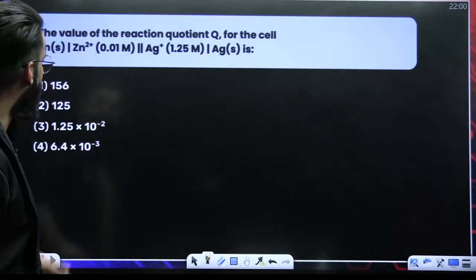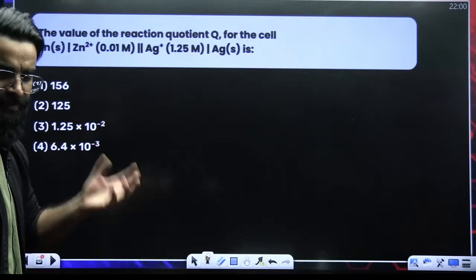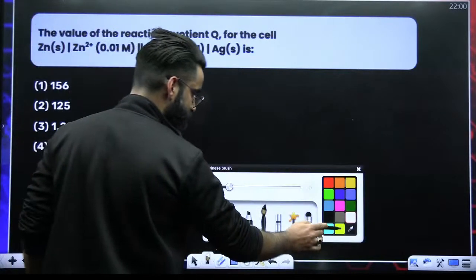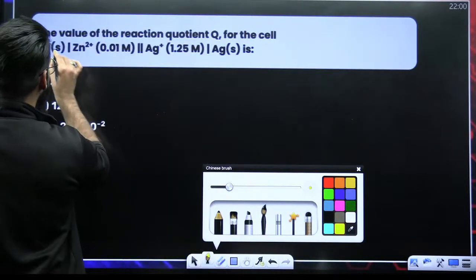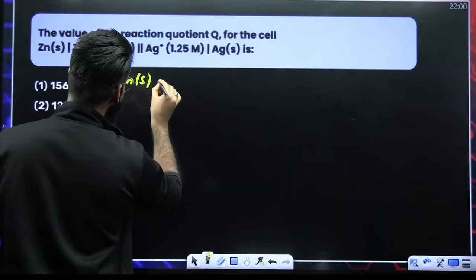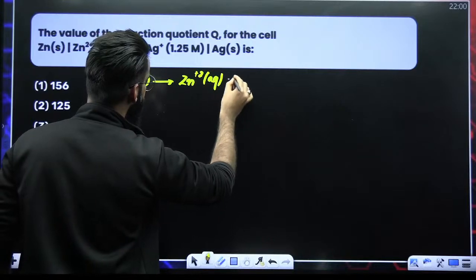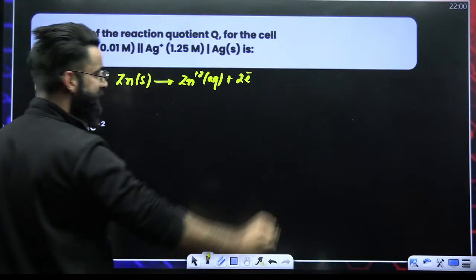If you look at this particular question, we are given the cell. All right, we have to get the QC value. Pretty much simple. How exactly? First of all, write the reaction at anode. At anode, zinc getting converted into zinc dipositive. So the reaction at anode is zinc solid gives zinc dipositive aqueous plus 2 electrons. This is your reaction at anode.